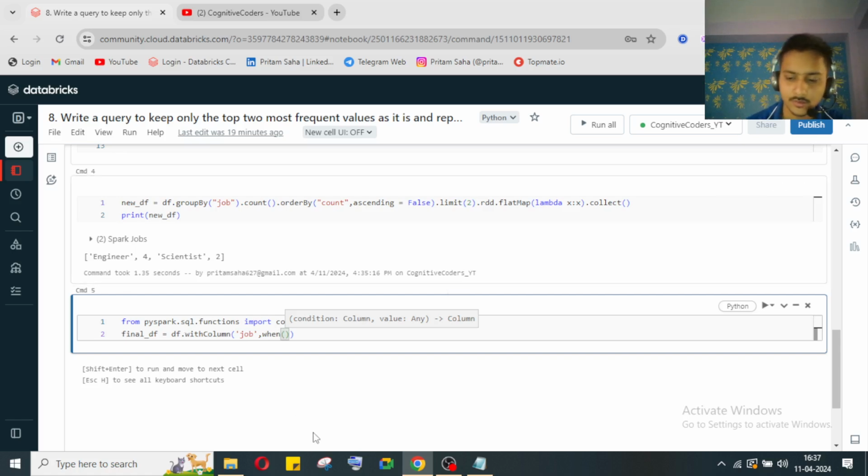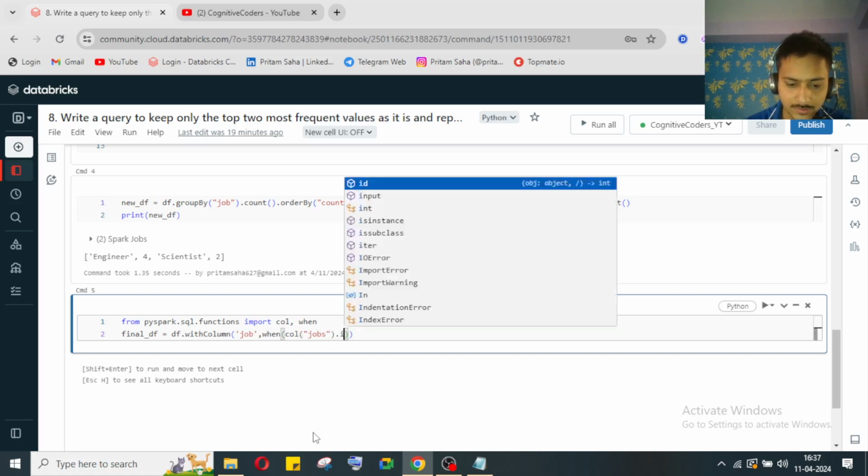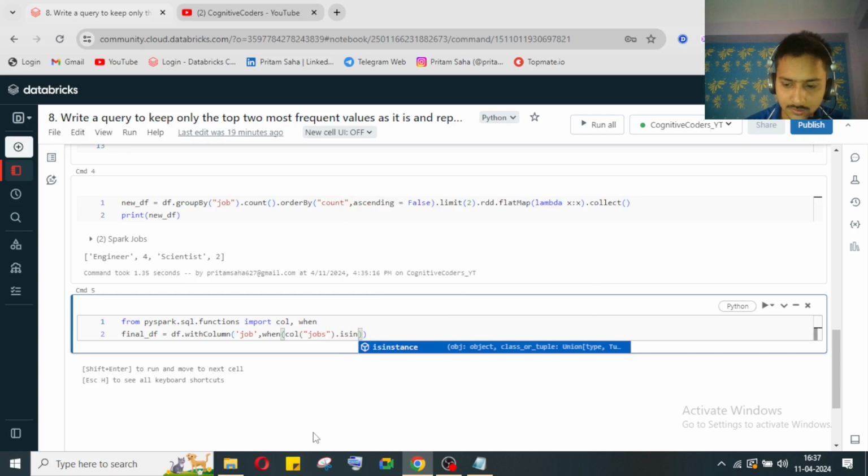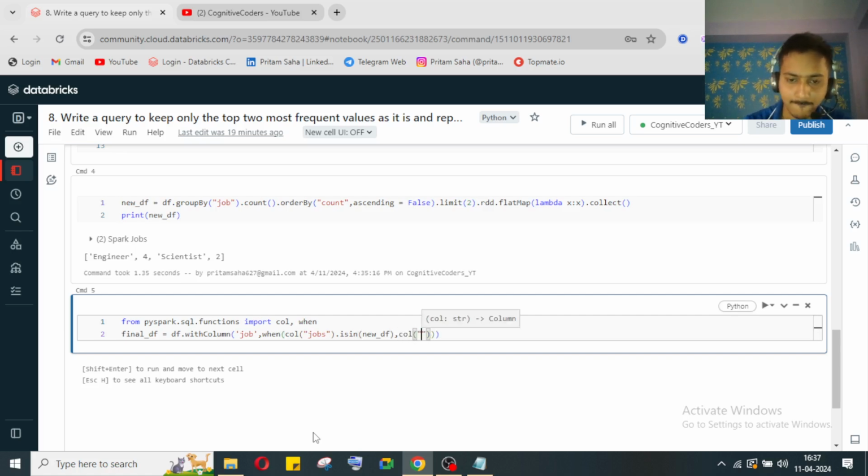Okay, when the call job is in new DF, it checks whether it is existing in new DF or not. If it is existing, then it will print the call job, whatever job is in the column.